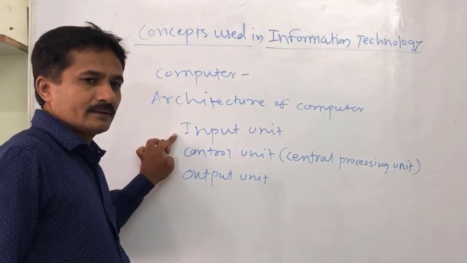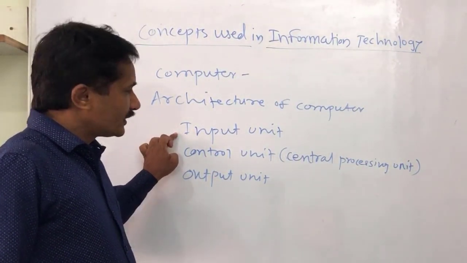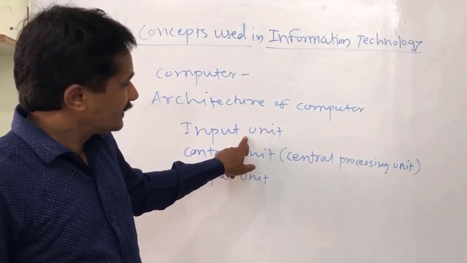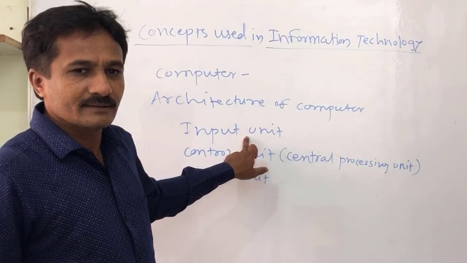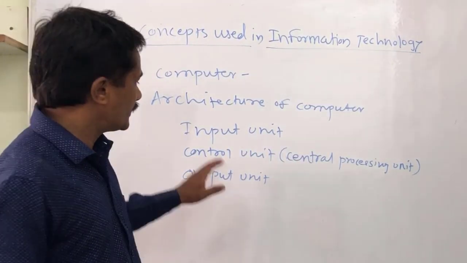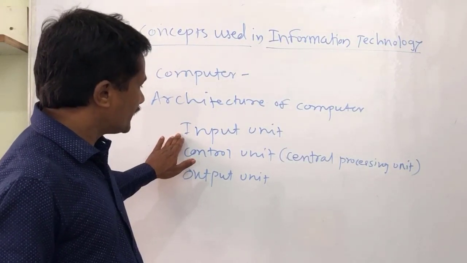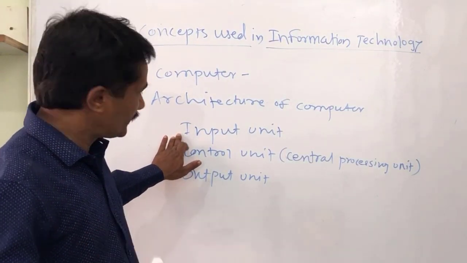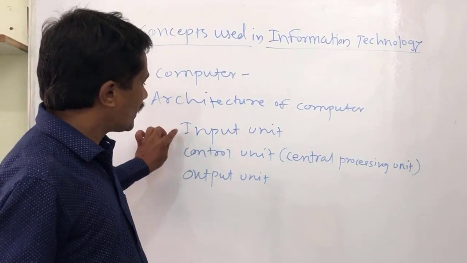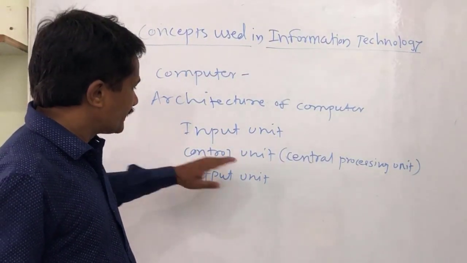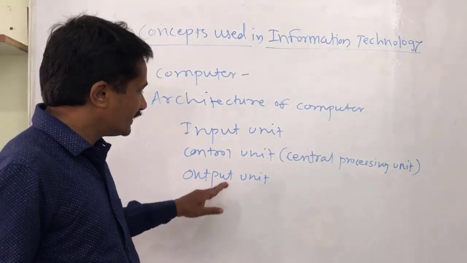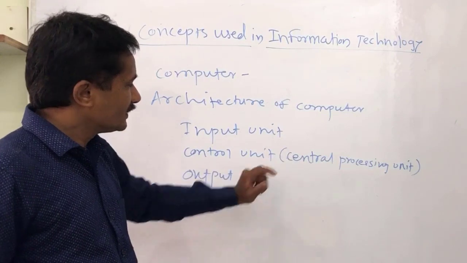Input unit or input devices. These devices are used to give information to the computer. Second is the central processing unit. This is the heart of the computer system.